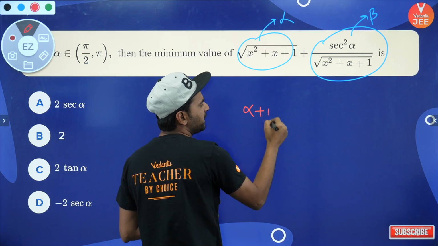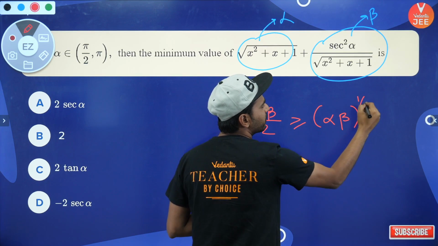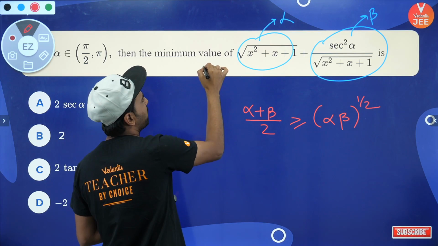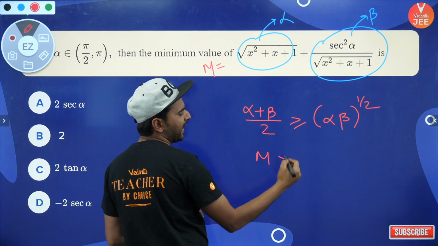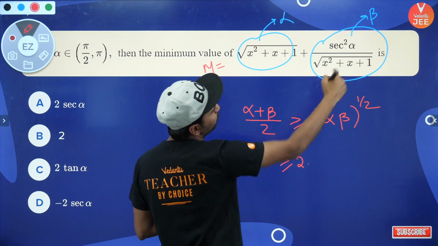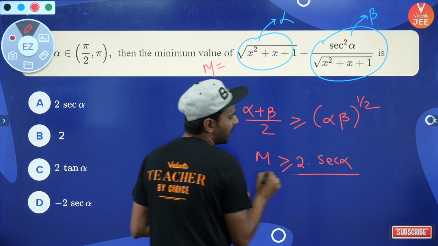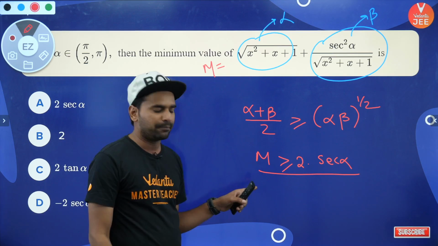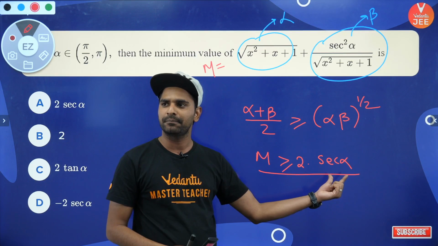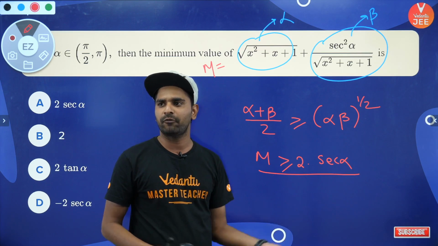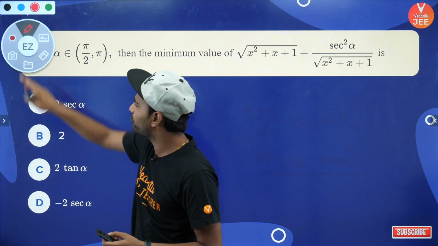So (alpha plus beta) by 2 will be greater than or equal to (alpha into beta) to the power 1 by 2. Now let me call this expression, let's say, M. So M by 2, or I can say M, is greater than or equal to twice the product of these two raised to the power 1 by 2, that means it is nothing but sec alpha. Now, what is the minimum value of this capital M? The minimum value of this capital M will be when sec alpha is minimum. Okay, so what is the right answer of this particular question? I think I can solve it orally. Hence, you have got the correct answer.